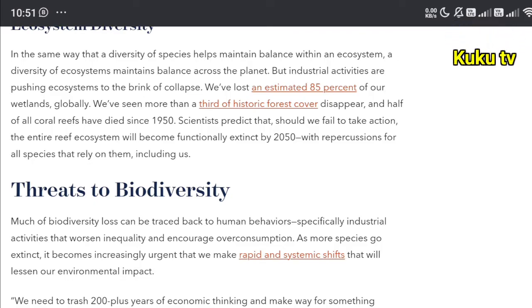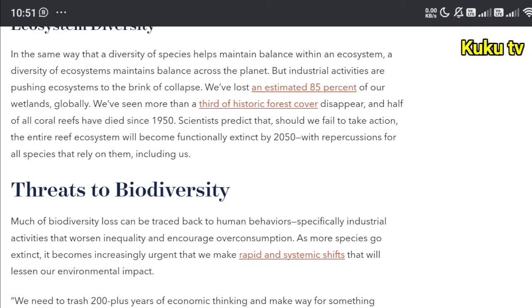We have lost an estimated 85% of our wetlands. Globally, we have seen more than a third of historic forest cover disappearing, and half of all coral reefs have died since 1950.